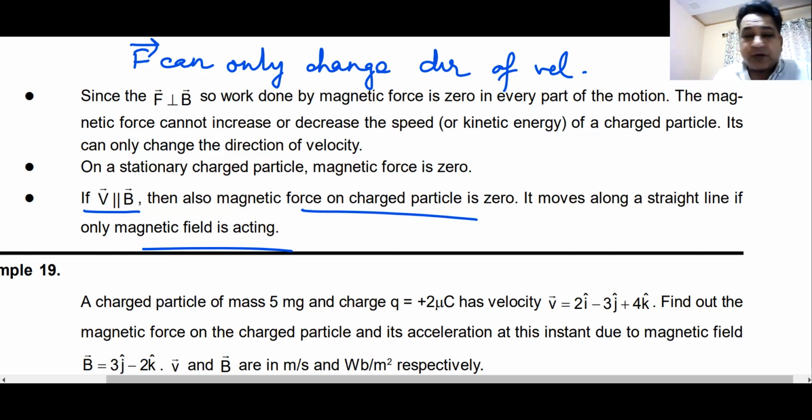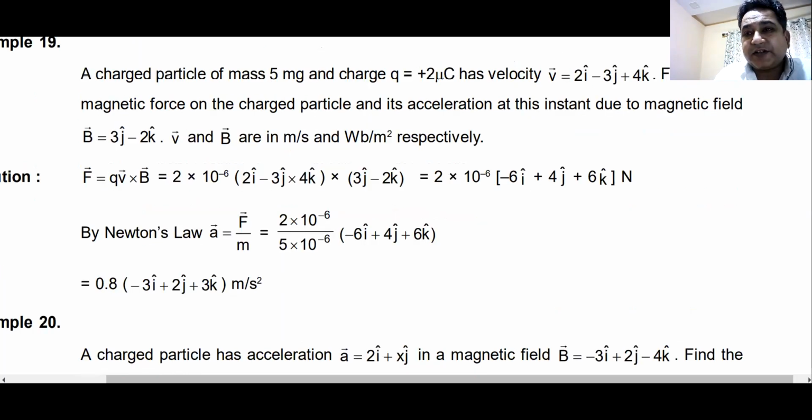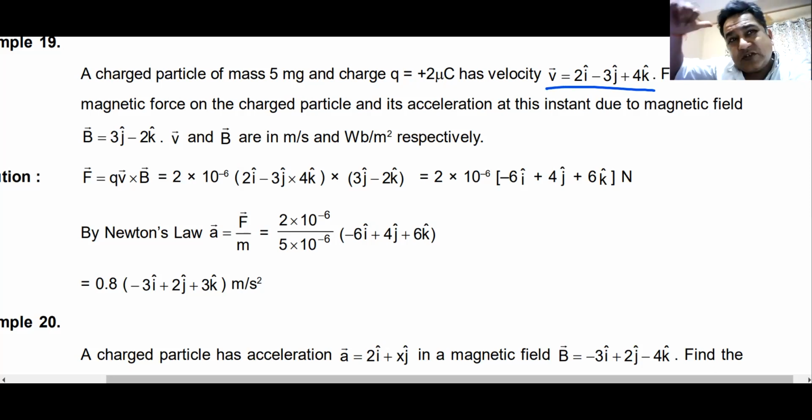You can do this simple problem based on the vector equation. Whenever you get trapped in finding the force on a charged particle, you can always use the vector equation, converting the velocity into vector form. Here it is a three-dimensional velocity, so you cannot do it by moving your hands. You can only move your hands when the problem is in two dimensions, because the answer will be in the third dimension. But if the velocity is in three dimensions, you cannot just turn your hands and find the direction, so you'll always have to use the vector form.